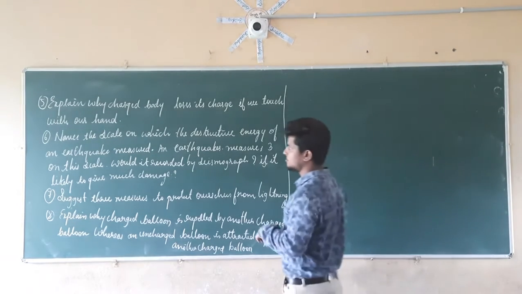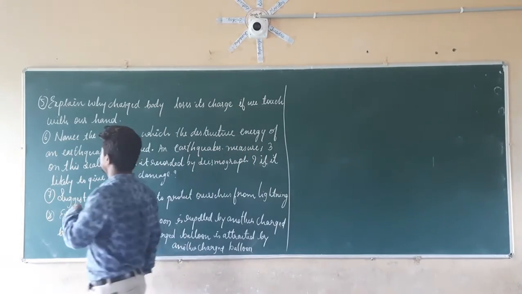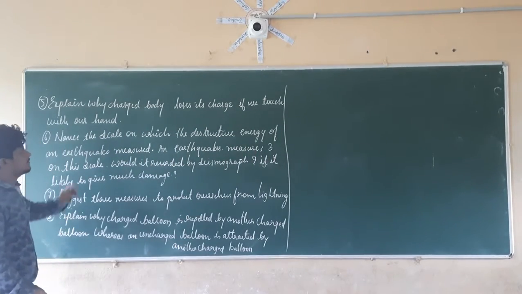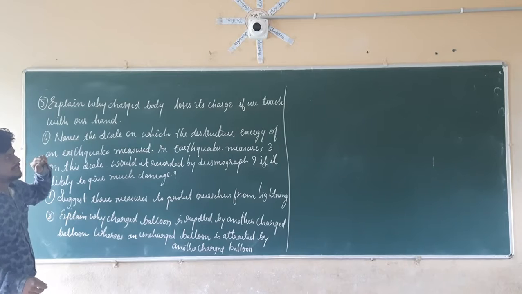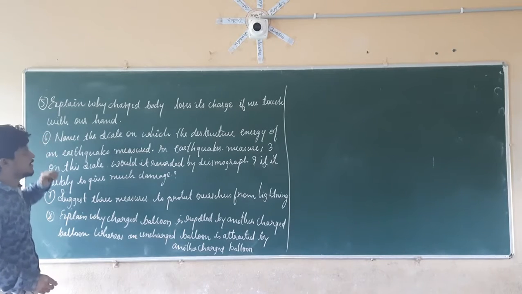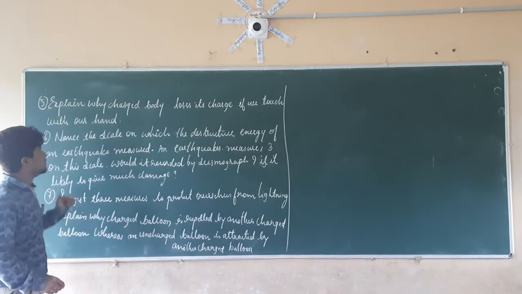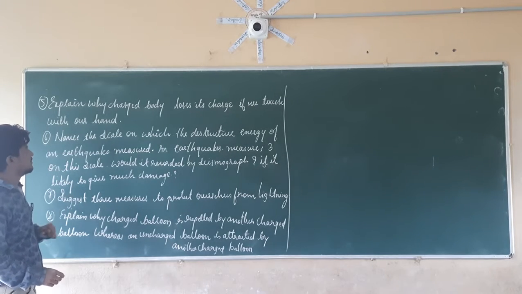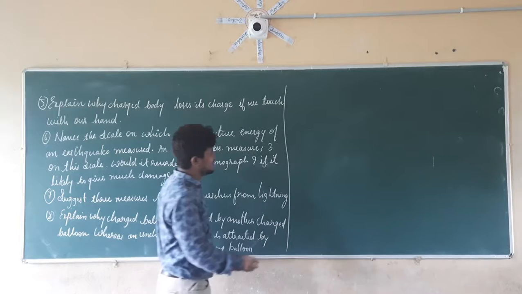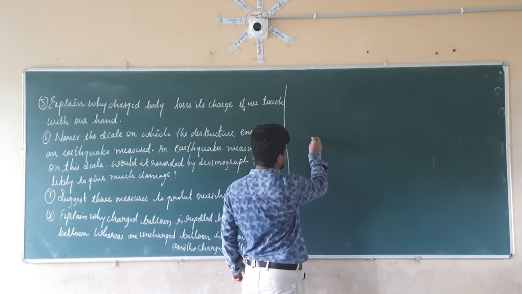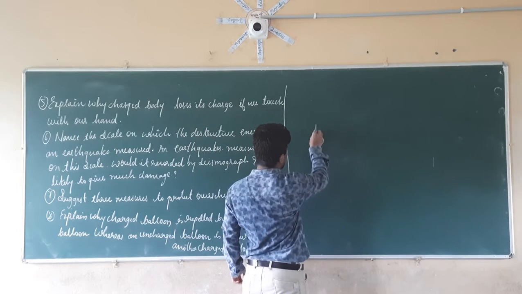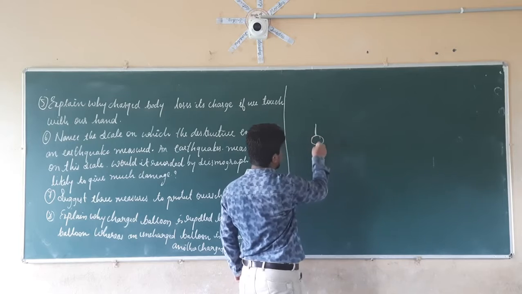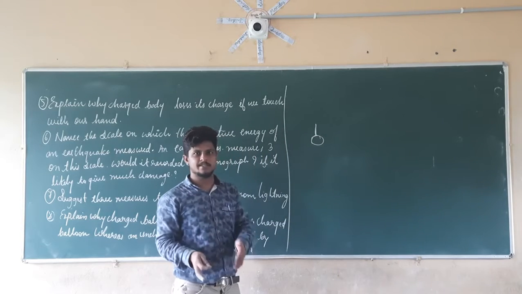Now let us consider question number 5. Explain why a charged body loses its charge if it touches our hand. So let us consider a charged body here like this. Let this be the balloon, which is suspended and which is charged here. How is it charged? It is charged by rubbing.